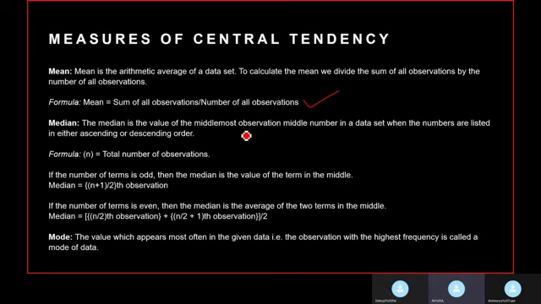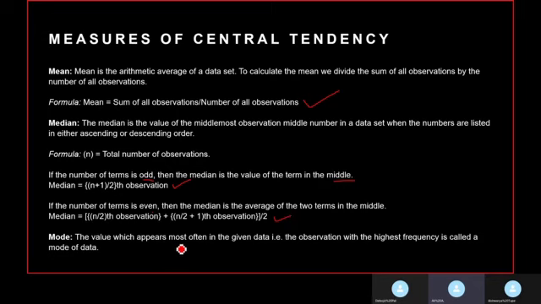Median. The median is the value of the middlemost observation in a dataset, where the numbers are listed in either ascending or descending order. To understand the formula, say that n is the total number of observations. Also, one thing to note is that if the number of terms is odd, then the median is the value of the term in the middle, that is denoted by the formula below. But if the number of terms is even, then the median is the average of the two terms in the middle. The formula is noted below.